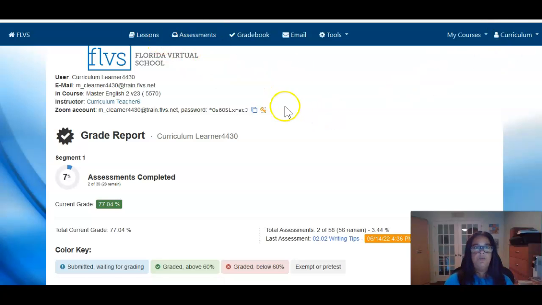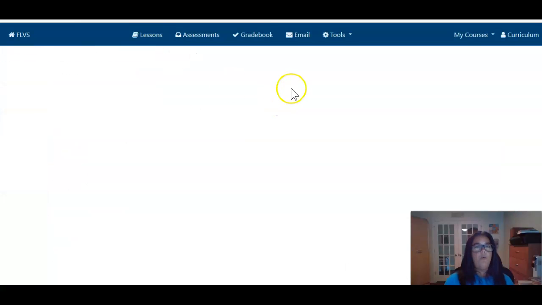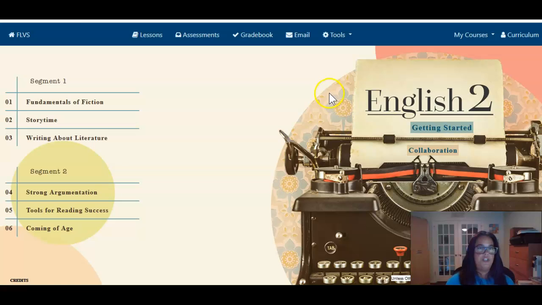So once again, you want to use your gradebook. Let's stay out of assessments. Do all the activities that are in your lessons. When you're doing your work, of course, you want to make sure it's always in your own words. Anything that you're submitting, whether it is one sentence or a full assignment, it is going through Turnitin.com to make sure that it's in your own words. So it is important that you are submitting things in your own words.